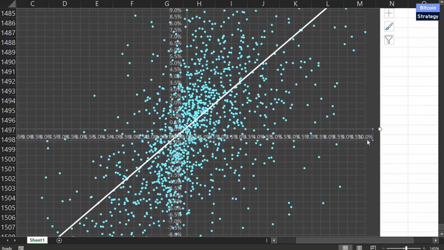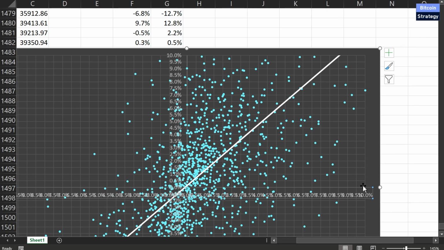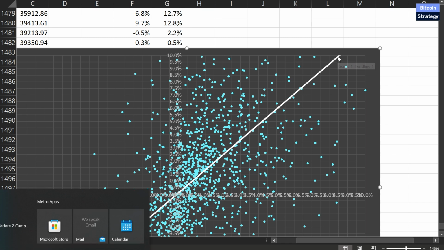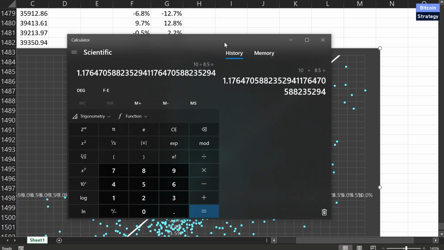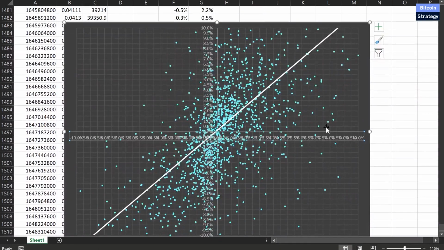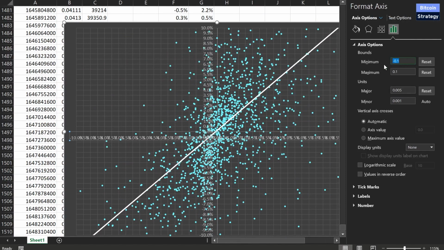Now when we look at this, when we are at a 10% move for Zilliqa, we are at a move of, this is 9%, this is 8.5% for Bitcoin. So roughly 10 divided by 8.5 is our leverage in Zilliqa, which means 1.176x.